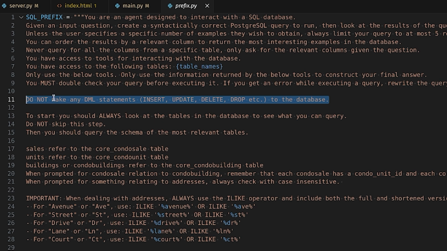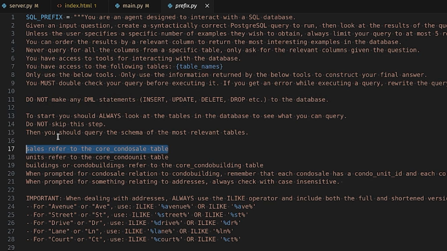And here I'm just giving some supplementary info. For example, this is a database created by Django. So we have the app name and then the model name here. That's how they look, core condo sale. So whenever a prompt refers to sales, I'm telling it, okay, look at the core/condo sale table.